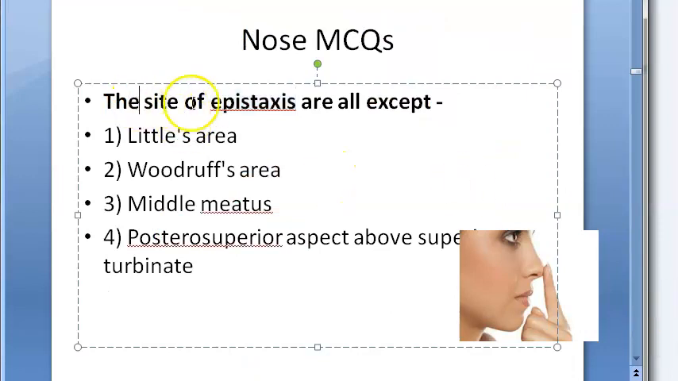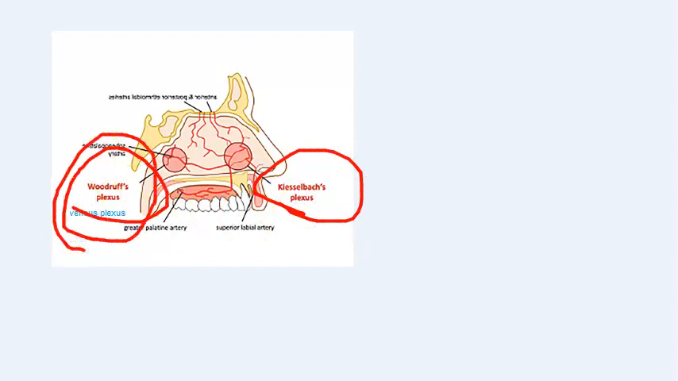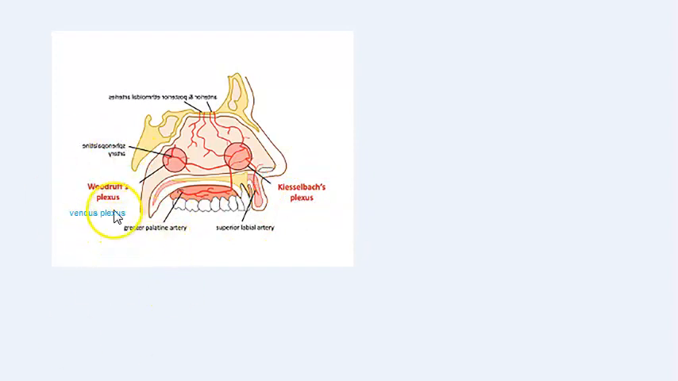Now look at this question. The sites of epistaxis are all except. So Little's area, yes, there will be nosebleed. Then what else? Woodruff's area. What is this Woodruff's area? Like how you have in the Little's area, you have the Kieselbach's plexus, in the lateral wall you have a venous plexus called Woodruff's plexus, isn't it? So there also there can be nosebleed.